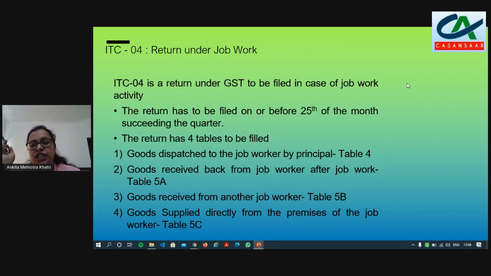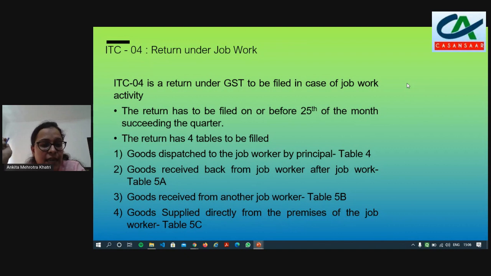If you have mentioned the details in table 4 that you have sent something for job work, and in table 5A you do not mention that things have been received back by you from the job worker, then it means for the rest of the things which you have not received, you have to issue the sale invoice. That is the GST invoice.